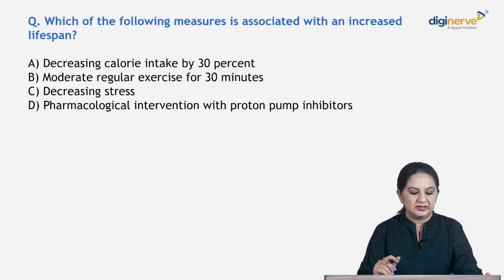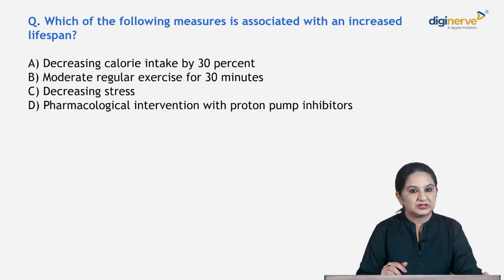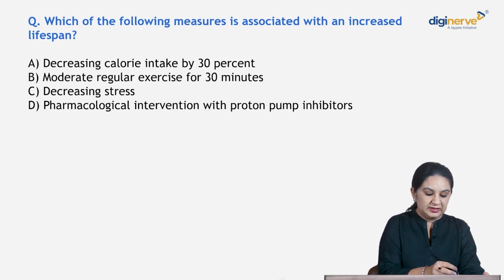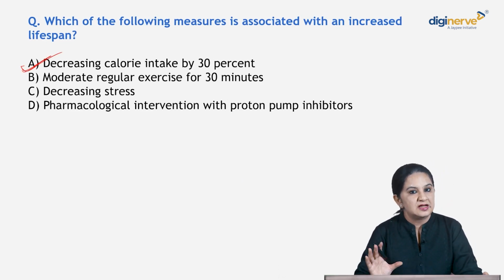Now, let's come to the options. Decreasing caloric intake by 30%, moderate regular exercise for 30 minutes, decreased stress, pharmacological intervention with proton pump inhibitors. So, we've seen the diagram. It is your decreased caloric intake by 30% that increases the lifespan. Okay, clear?